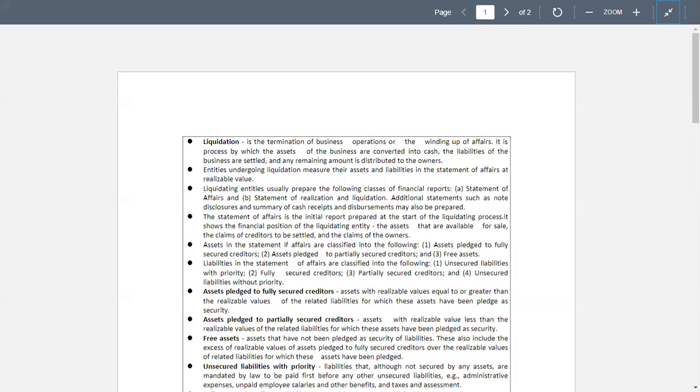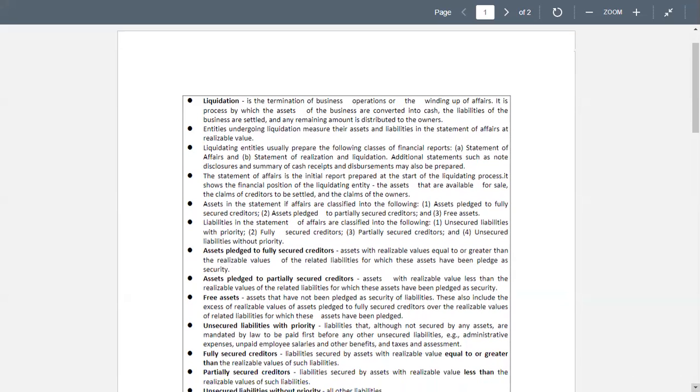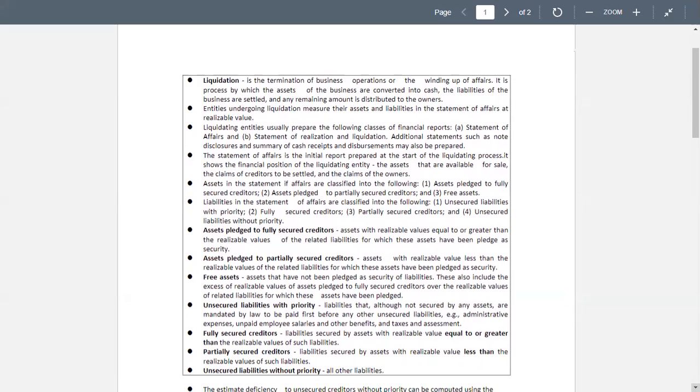Welcome to module number 10. This is also found in chapter 15 for corporate liquidation. First, we have to state our objectives. Number one, describe the accounting for corporate liquidation. And number two, prepare a statement of affairs. Now, first, we have to involve the meaning of liquidation.